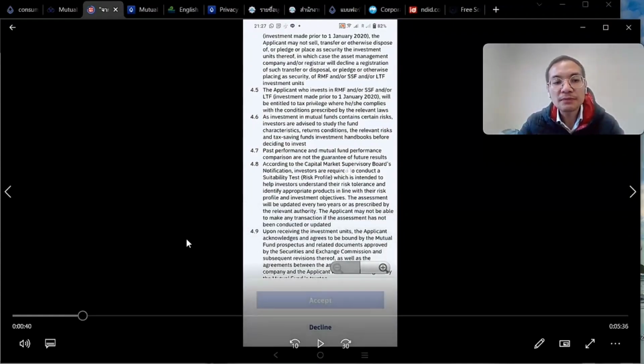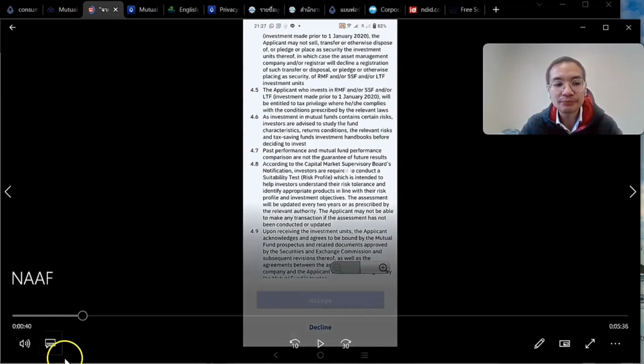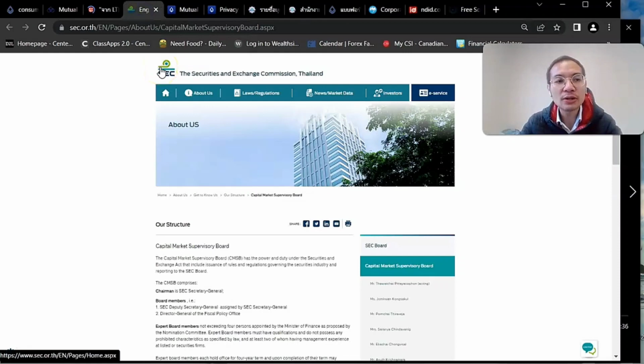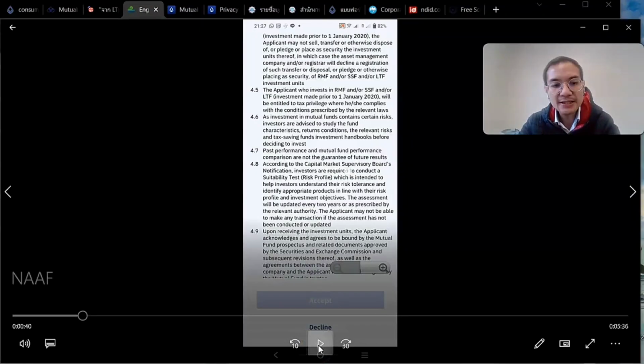Next is the important part, 4.7 and 4.8. 4.7 says that past performance does not guarantee future results, and 4.8 is the requirement by the Capital Market Supervisory Board of Thailand that you need to do a suitability test, and that test is valid for 2 years, and then you have to update it. Here's a link to the Supervisory Board, which is under the supervision of the SEC, which is also under the oversight of the Office of the Prime Minister. All the links will be posted in the description.